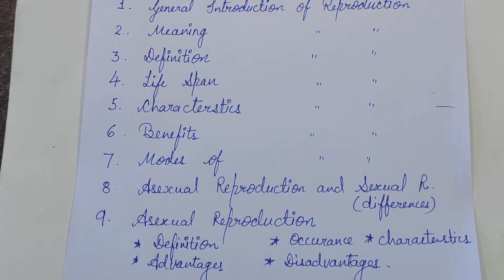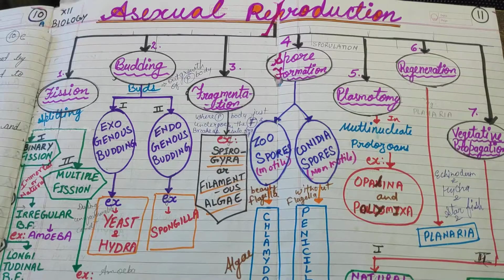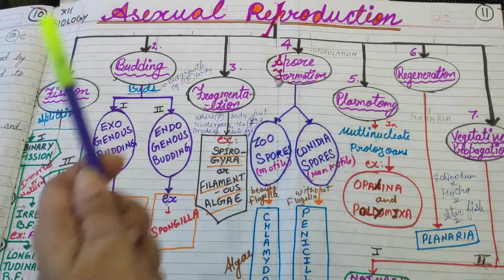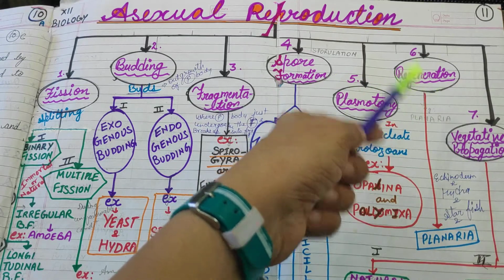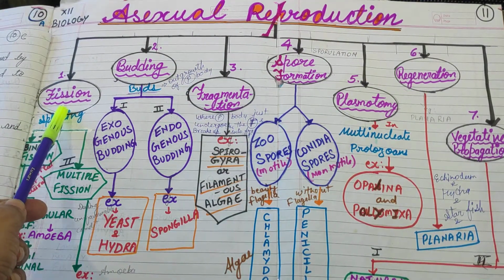The topic which we are going to learn today is types of asexual reproduction, or we can say modes of asexual reproduction. Asexual reproduction takes place by various methods, which I have already written here. So, see the chart.